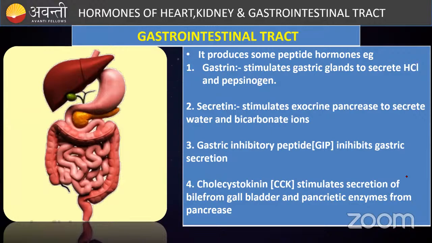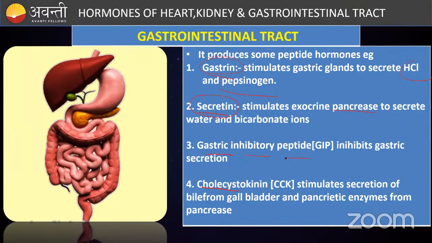They also produce a group of peptide hormones such as gastrin, secretin, and cholecystokinin. When you talk about gastrin, it stimulates the gastric glands to secrete gastric juices such as HCl and pepsinogen. Secretin acts on the pancreas as well as your liver to secrete water and bicarbonate ions. Another hormone is called gastric inhibitory peptide.